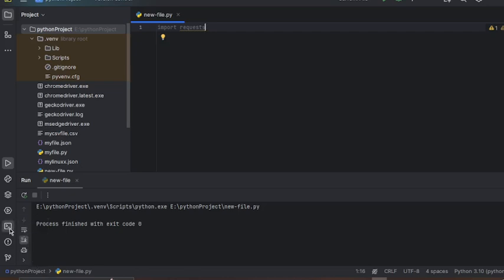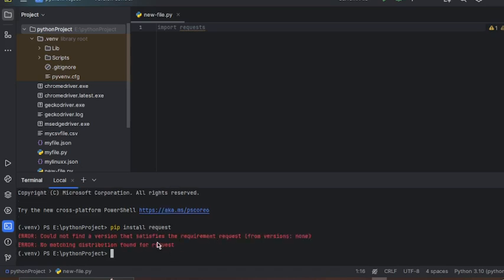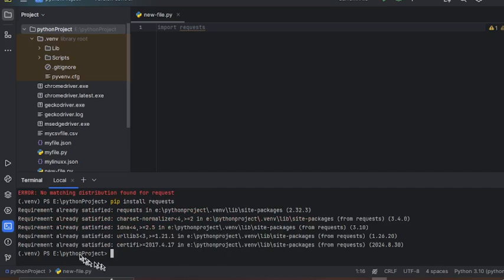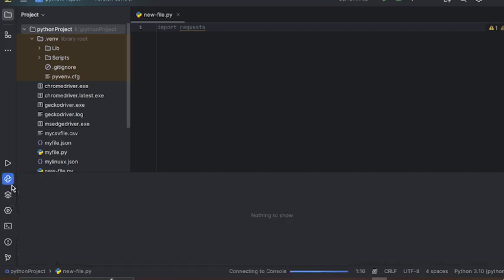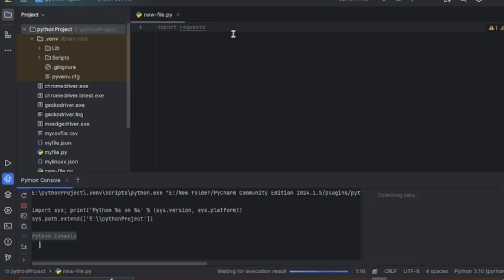Click on the terminal, it will open, and here you install with the command pip install requests. So it will install the library. My mistake, it is requests. You see it is already installed, so it will not install again. If you do not have the requests library, you will install it from the terminal. And here you import requests.